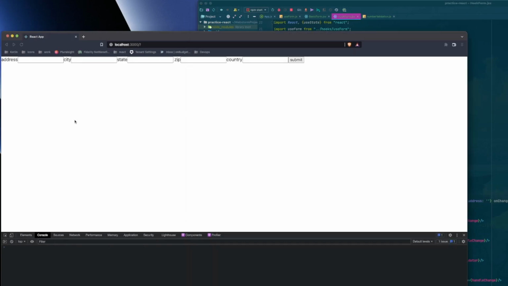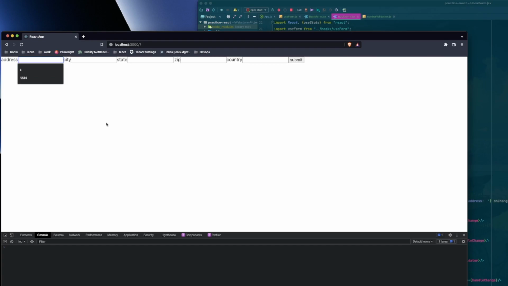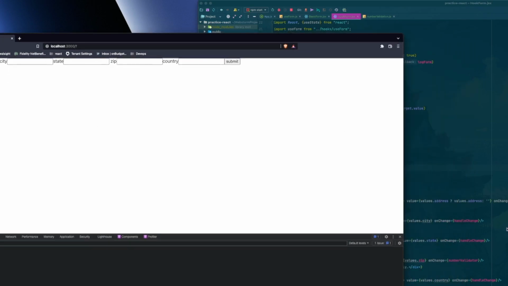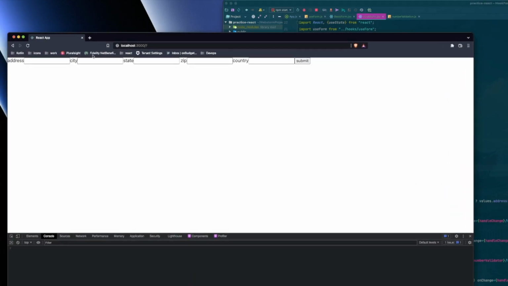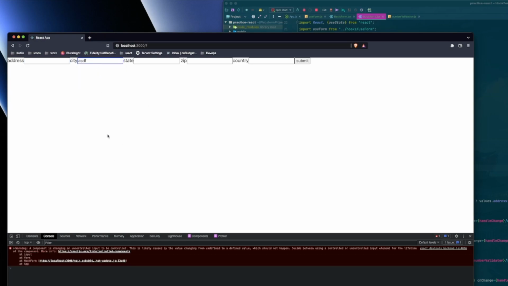We could do something like this to where we're using a ternary to see, hey, does values.address have a value? If it has a value, use the value. If it doesn't, use an empty string. So now if we try typing something in here, we shouldn't get an error. If we try typing something in the other one, we should get an error.